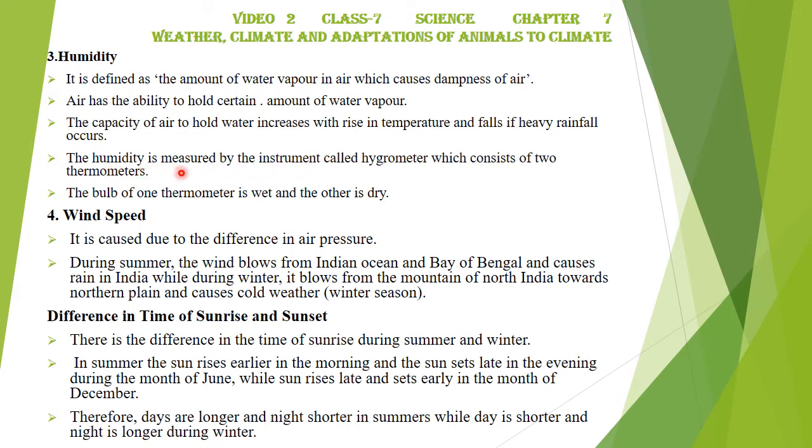Humidity is measured by an instrument called a hygrometer, which consists of two thermometers. This hygrometer, which is used for measuring humidity, has two bulbs. One bulb is all the time wet and the other is dry.